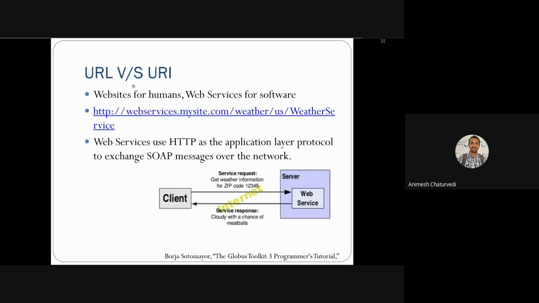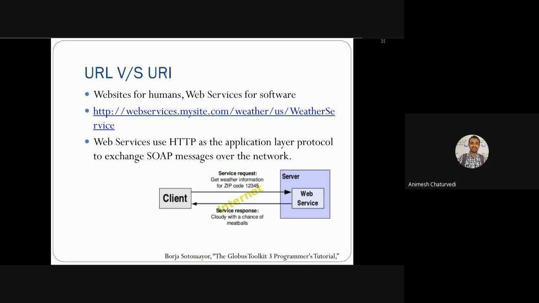Then, what is the difference between URL and URI? You already know what a URL is. That is www.google.com. This is a URL, and you put it in the browser and surf the internet. Websites are basically made for humans, but web services are made for software.